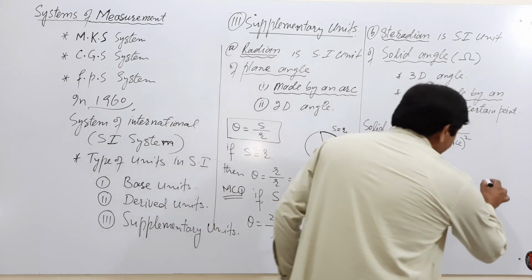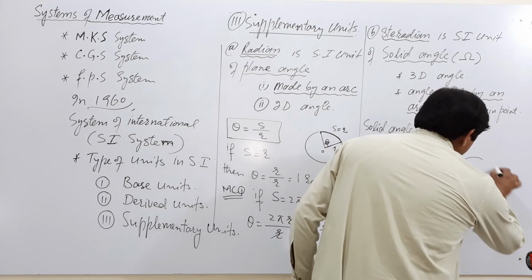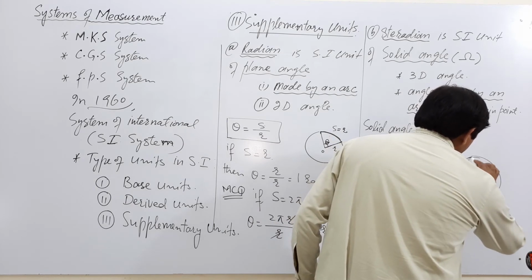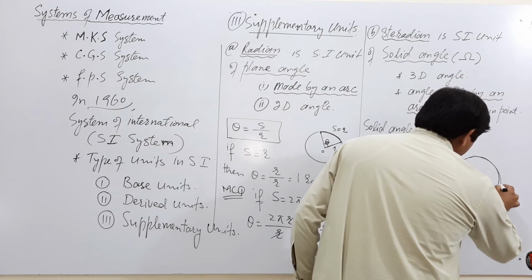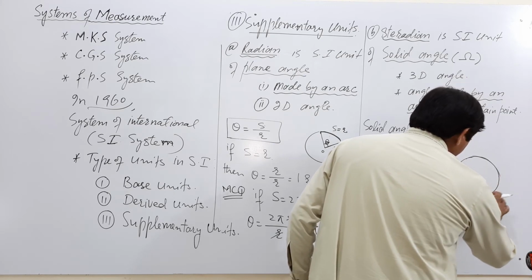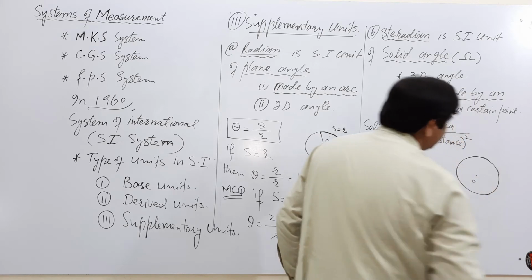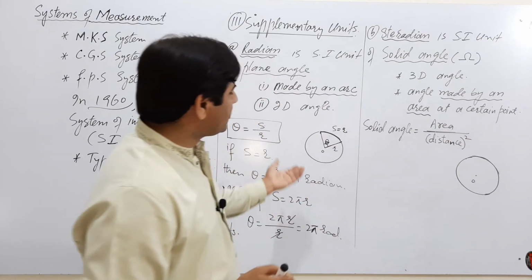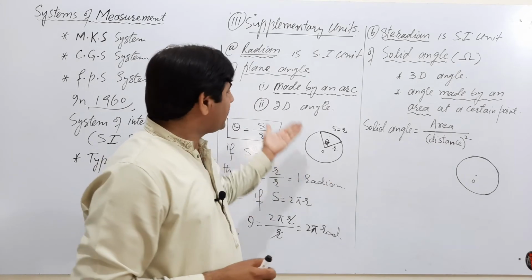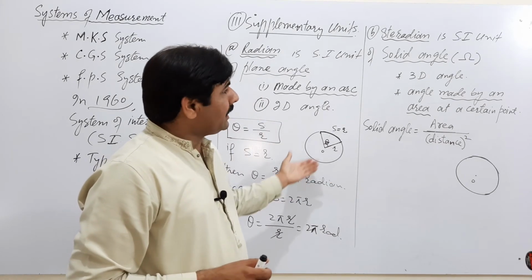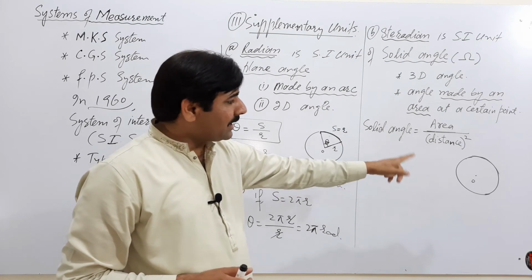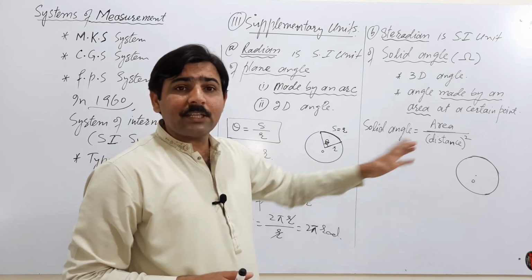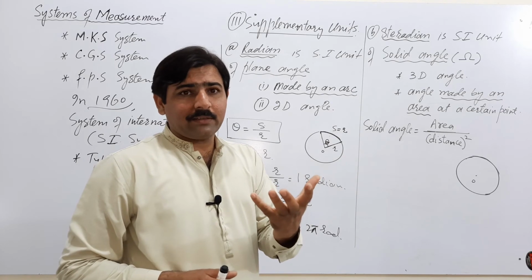We have a sphere. A sphere is like a football. Here we take the circle because the angle was 2-dimensional. In solid angle, the angle is 3-dimensional. In solid angle, we are taking the sphere. A sphere is a three-dimensional spherical object.